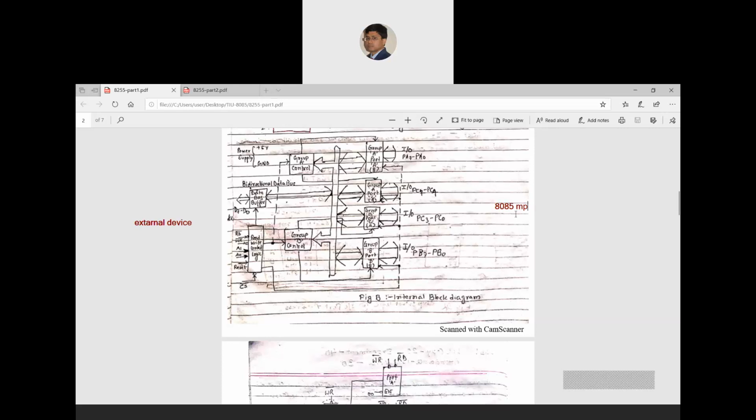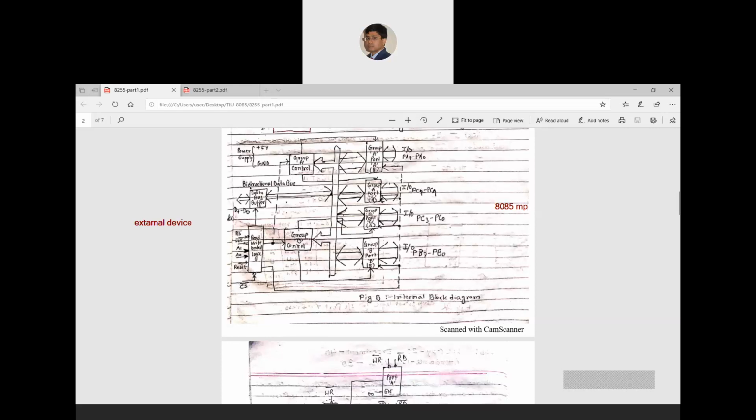Now, this is done. And one block that is very important here decides what kind of operations you are doing. Whether you are doing a read operation or a write operation, and which port you are using, A1 and A0 will decide. And if you want to reset, then there is a reset pin also. And before all this, you have to select your chip 8255. You have to enable the 8255, so a chip select pin is also there.